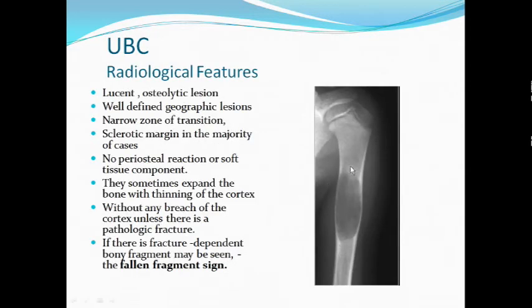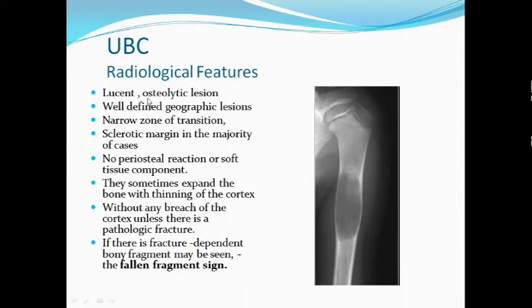So it might have started from the growth plate, abutting the growth plate here. This UBC might have started over here, abutting the growth plate in the first decade of life, but as the child has grown, the tumor, the cyst, has migrated towards the diaphysis. So what other findings do we see?